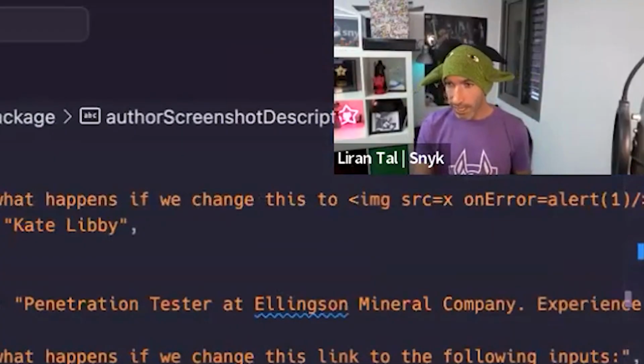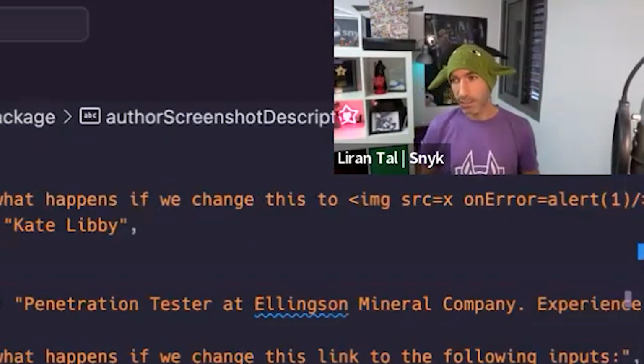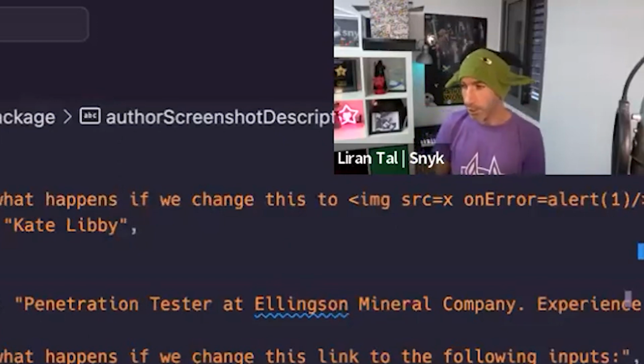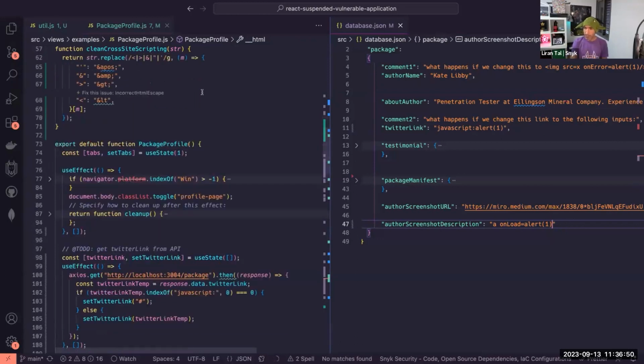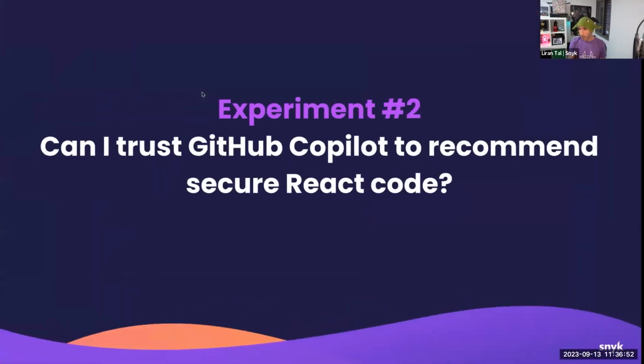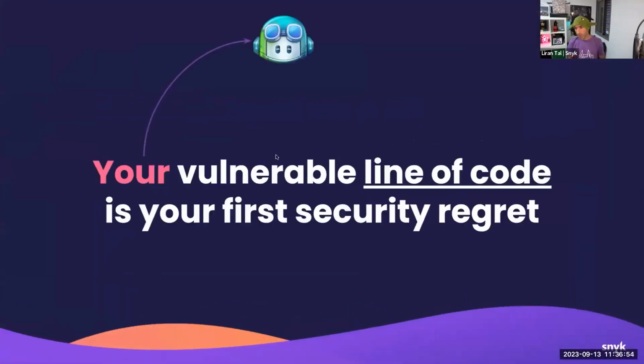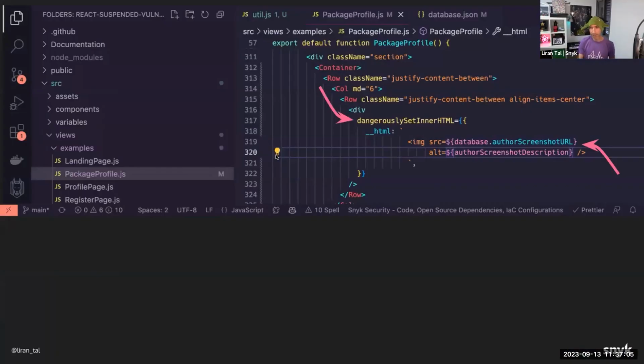And so it shows you from a different perspective, not just about using secure coding, but even relying on it to clean or sanitize or build robust code. That gives you some difficulties. So I won't go through different permutations, but I'll go to my slides now and show you that essentially that first line of code that you have is going to be your first security regret potentially if it's insecure, right? You do not want to stay in this kind of situation.